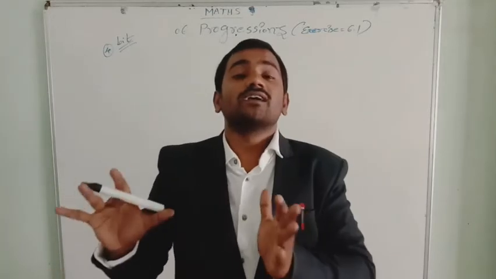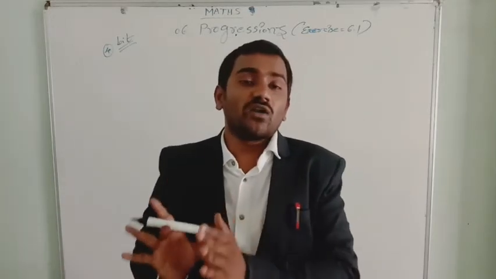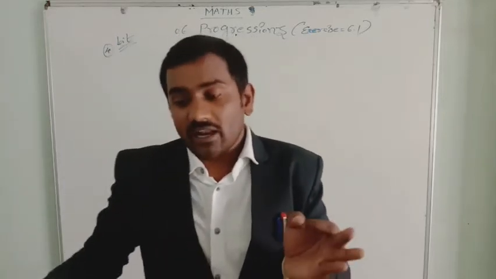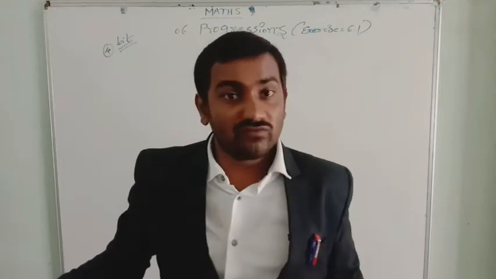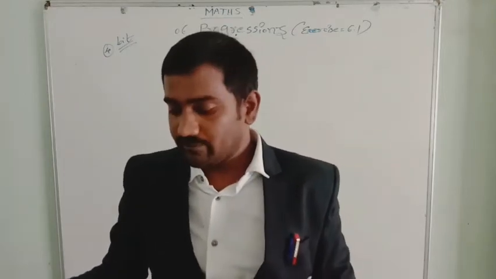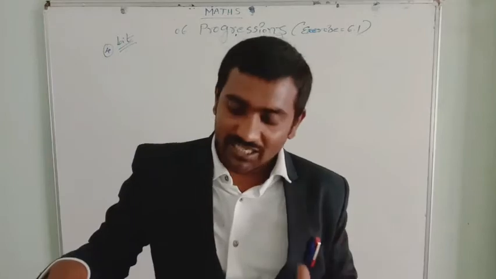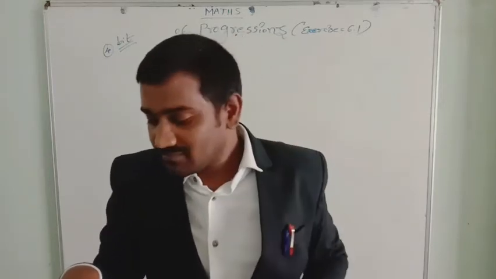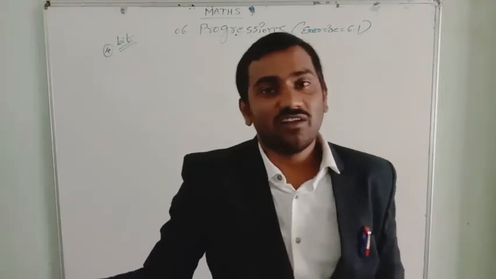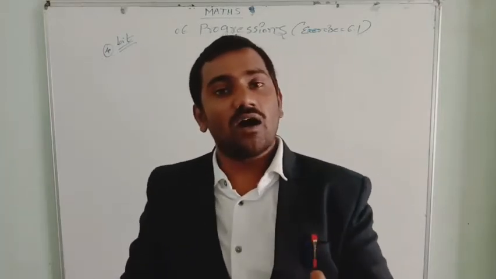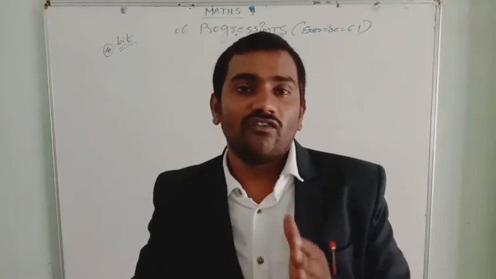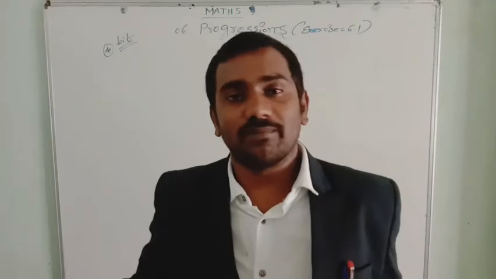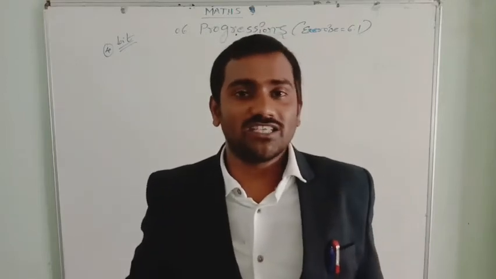So we need to find out which of the following lists of numbers are in AP. If they form an AP, if they are in arithmetical progression, find the common difference D and write the next 3 more terms. How can we say they are in arithmetical progression? When the common difference is the same, then we can say they are in arithmetical progression. Or else, they are not in arithmetical progression.